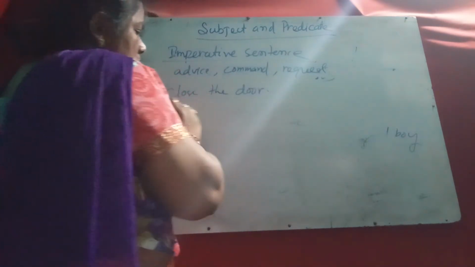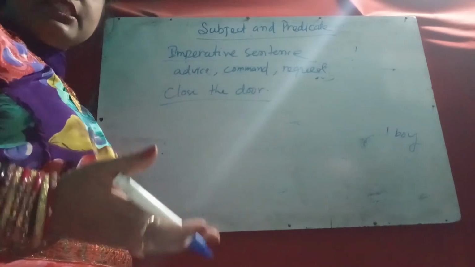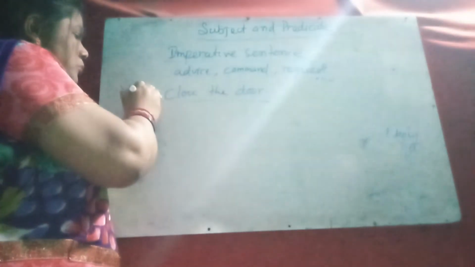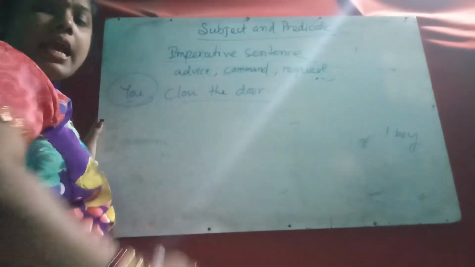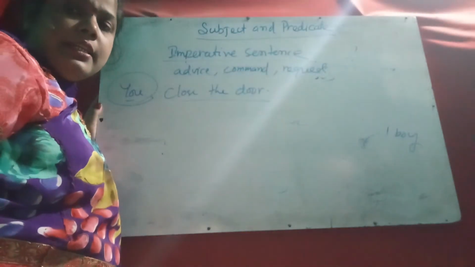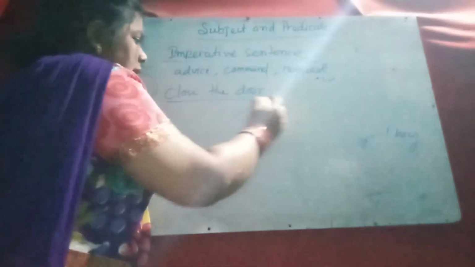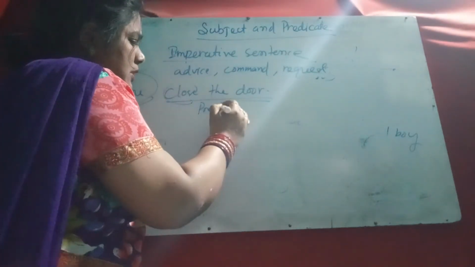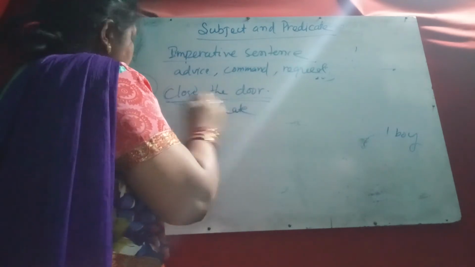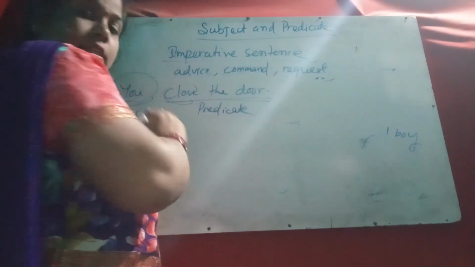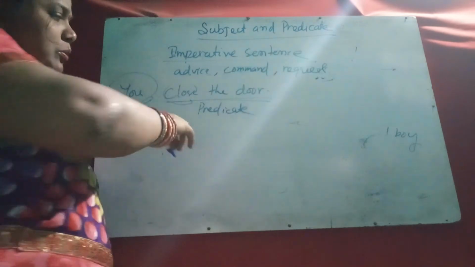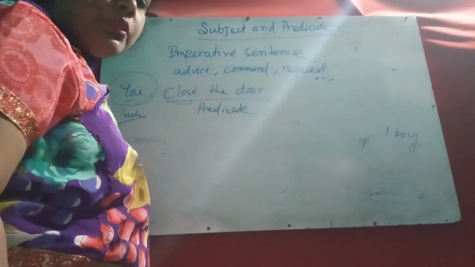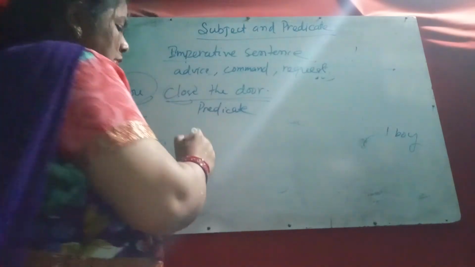Where is the subject here? It is hidden: it means you close the door. So close the door is completely the predicate, and you is the subject. Close is not the subject. Suppose another command: Bring me a glass of water.